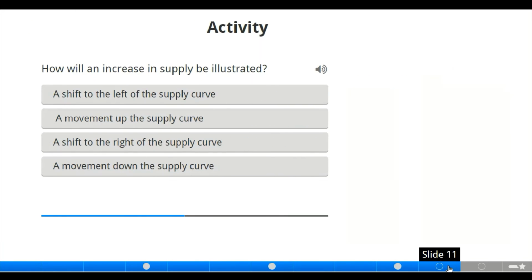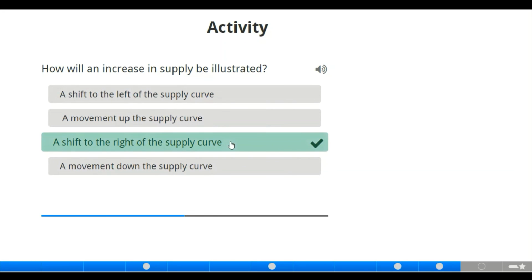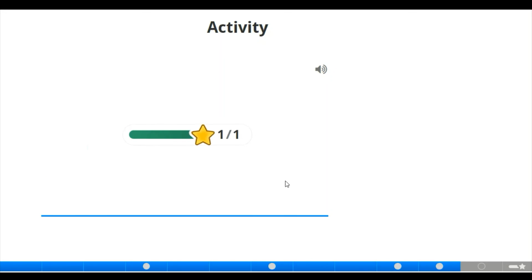Now moving to the next slide, there is also an activity here. How will an increase in supply be illustrated on a curve? Is it on a curve? Yes, it's supposed to be on a curve. Now we have a shift to the left. Is it to the left of the curve? No, of course not, that is a decrease. Now a movement up the supply curve, the supply moves up from left to the right. Then let's move on. A shift to the right of the supply curve. Of course, this is supposed to be the answer because a shift to the right of the supply curve means an increase in supply.